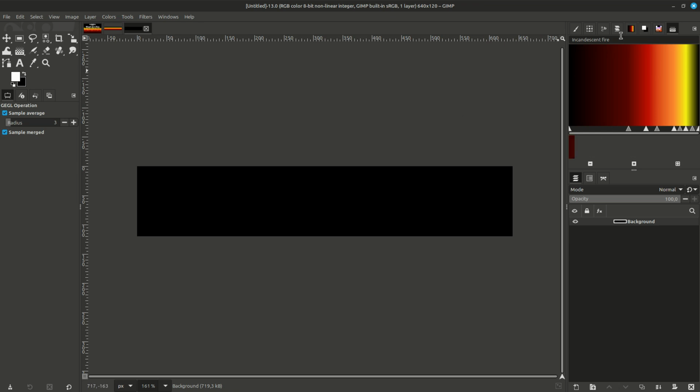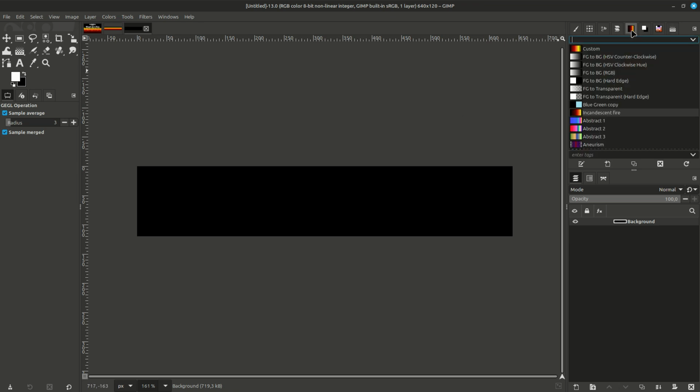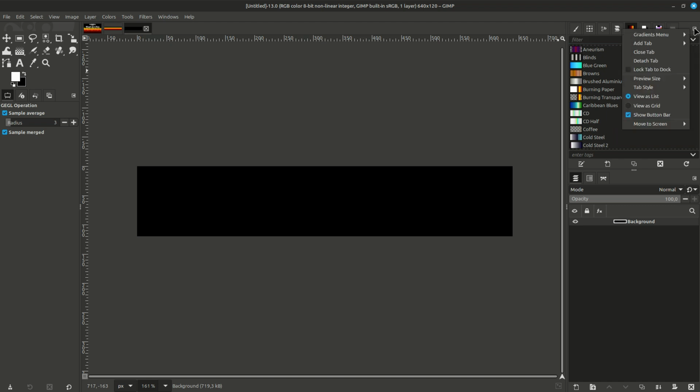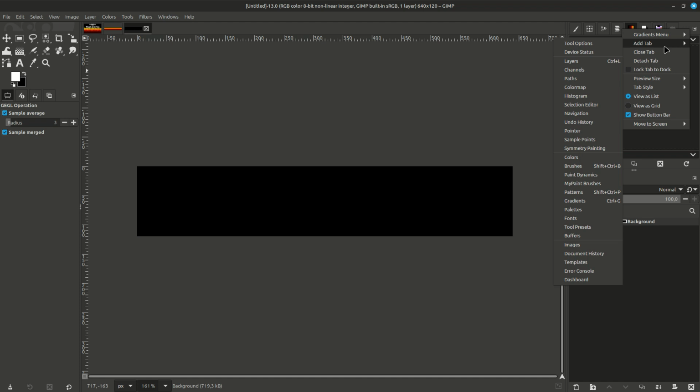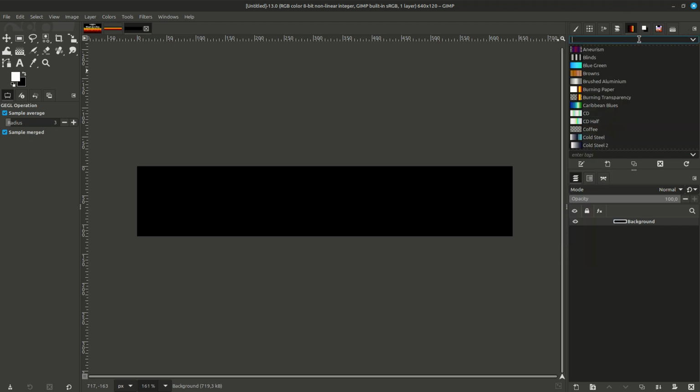So next we go to the gradient section here. And if you don't see the gradient section, you can configure this tab here by this arrow. Click on Add tab and add the gradient section, the gradient tab. Here we go. We scroll down to the gradient Incandescent.